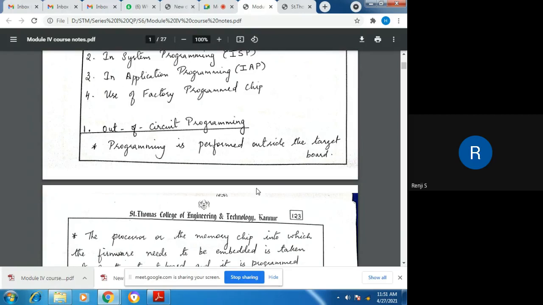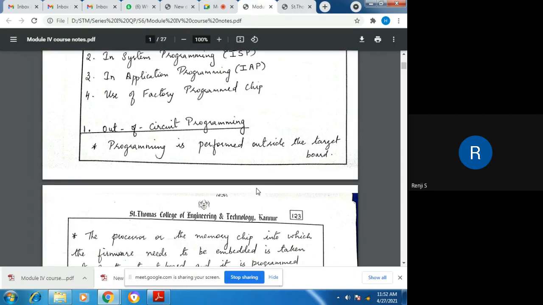Now we are going to embed a firmware into the target board, and the firmware is embedded by taking the chip out of the target board, and after programming the chip, we are then inserting it into the target board. So the chip is taken out of the target board, it is programmed, and then it is put back onto the target board. This is known as out of circuit programming. The chip into which we want to embed a firmware is taken out of the target board, and it is programmed externally using some other devices, and then we are plugging it back into the target board.